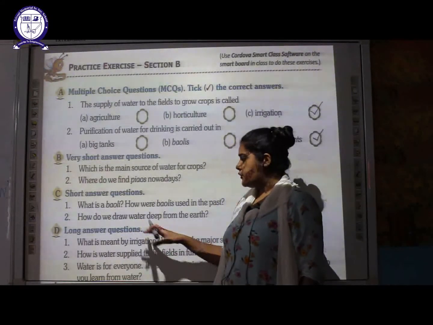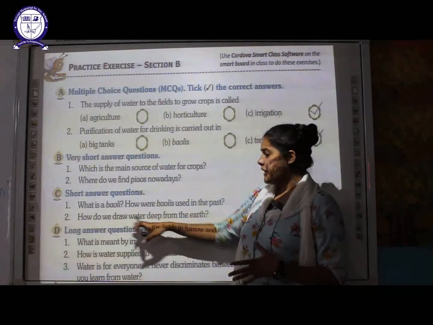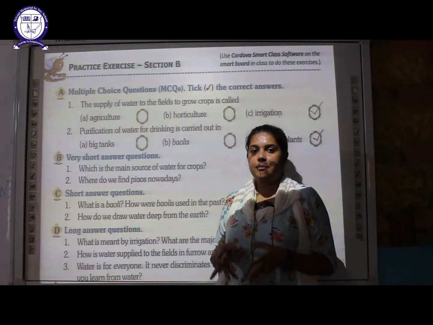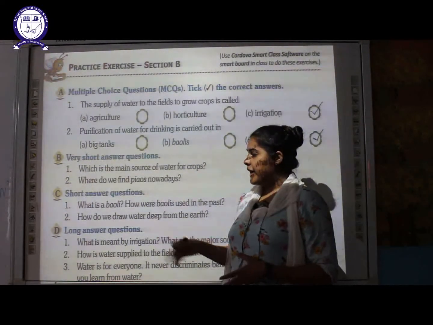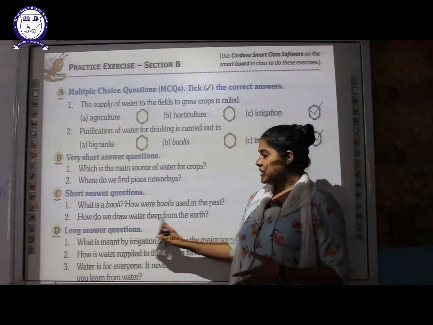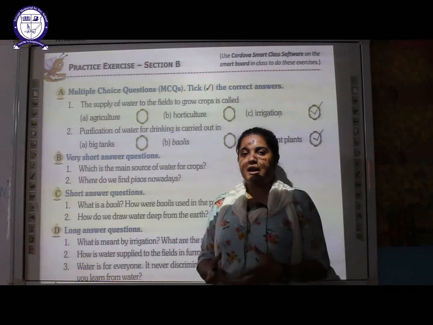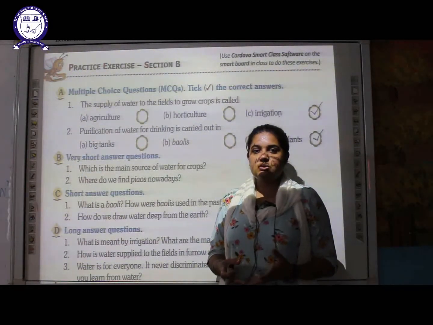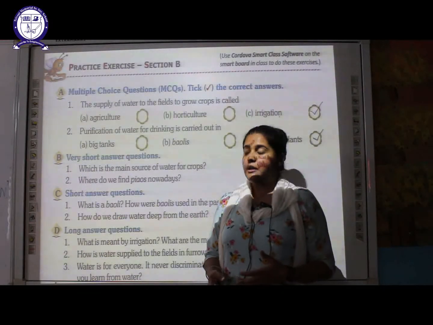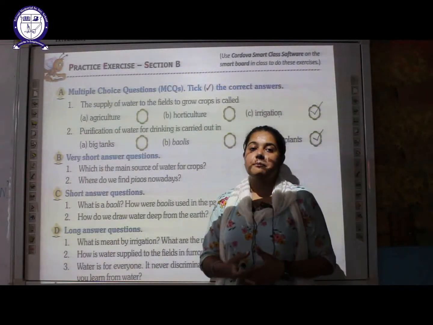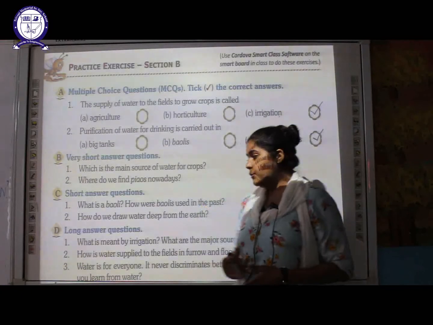Okay, so next is: how do we draw water deep from the earth? In order to get the underground water, we dig a deep bore, and these deep bores, which reach the underground water, are called wells, and a pulley system is used in order to draw the water from the well. But nowadays we can use an electric pump to draw water from the tube wells.